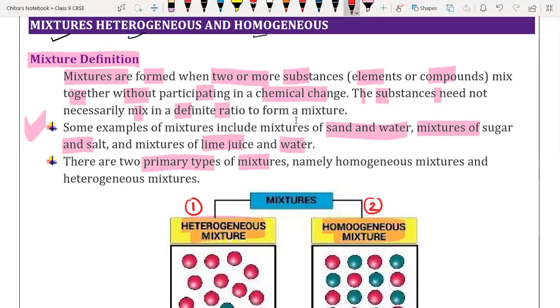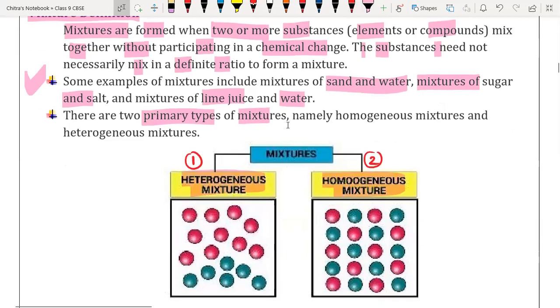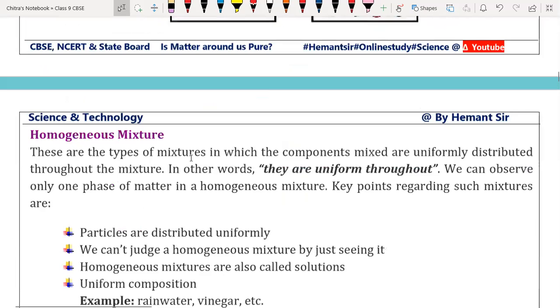Okay, beta. See, in heterogeneous mixture, the particles are present in different phase. See, in that part we have red balls and here we have blue balls. But here all the particles are present uniformly. If you will observe here, alternate red and blue balls come from here also, here also, here also, here also. You can check from any direction. Okay. So this is all about the homogeneous mixture. Okay, now we are going to discuss about their types like heterogeneous and homogeneous.